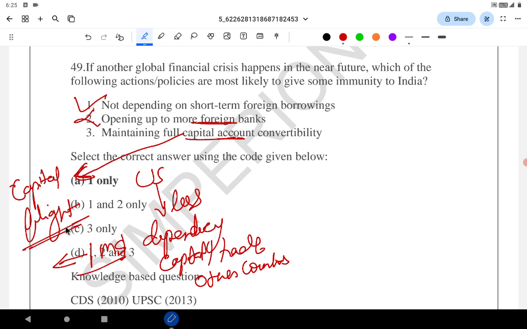People want to take out their money as soon as possible. So full capital account convertibility will increase the volatility and make India more susceptible to the global financial crisis. So even 3 is not an answer. Answer is 1. Similar questions related to the global financial crisis and what action India should take were asked in CDS 2010 and UPSC 2013.